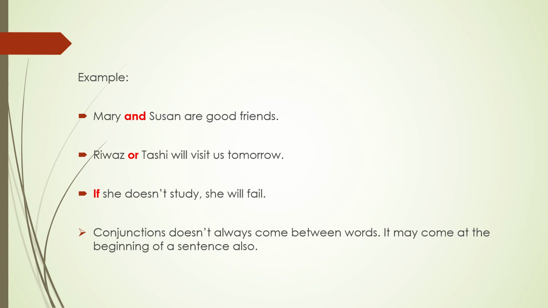First example, Mary and Susan are good friends. Here we are talking about two people, Mary and Susan. So they are joined together. The words Mary, Susan are joined together by and. Rivas or Tashi will visit us tomorrow. So when we are joining these two words Rivas and Tashi by or, that means amongst these two people, anyone can join us the next day.